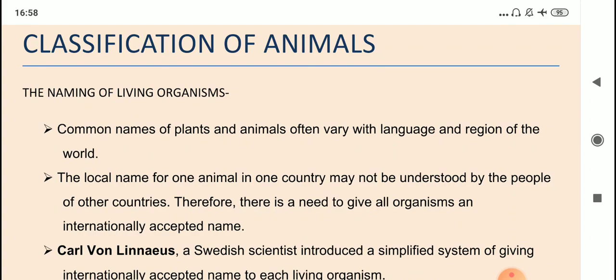See, children, common names of plants and animals often vary with language and region of the world. Now, if I take one example, and one example is there in your textbook also, let us take the example of cat. In English, we know that this particular animal is known as cat. Now, if you travel to different parts of India, then you will find that cat is known by different names in different languages.